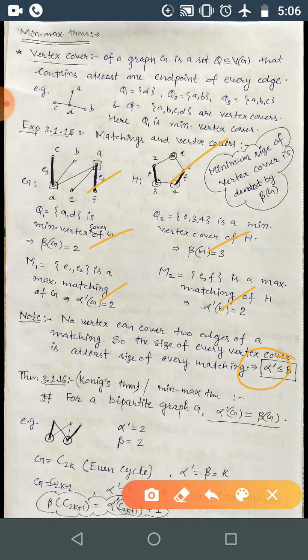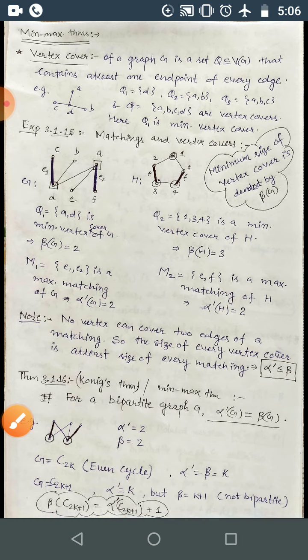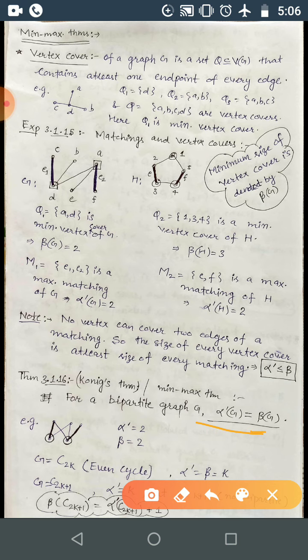Minimum maximum theorem you can also call it. So if G is a bipartite graph, then the maximum matching cardinality equals the minimum vertex cover cardinality. That is, the maximum matching size is equal to the minimum vertex cover. The proof is not in your lesson plan, so I'm not going to cover it. If you want, you can go back and cover it.